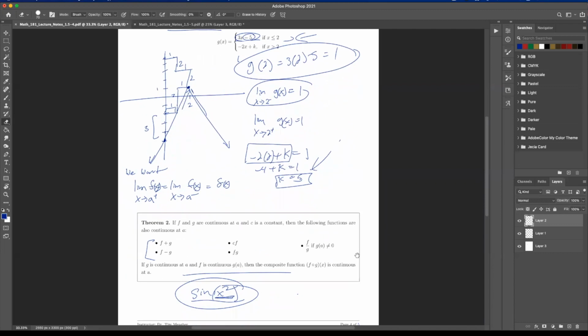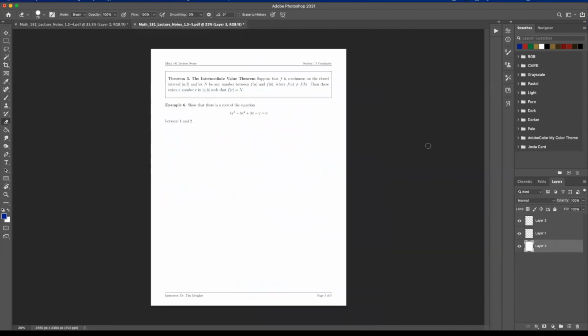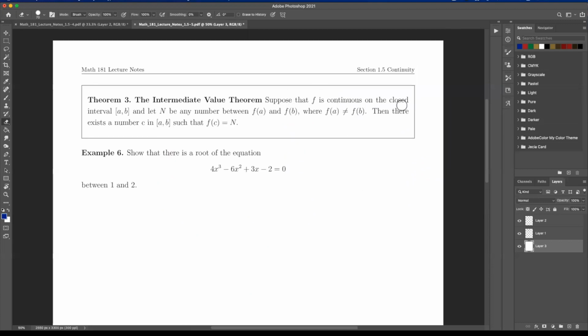All right, so all this continuity stuff produces a nice little theorem for us, which we call the intermediate value theorem. Suppose f is continuous on a closed interval from a to b, and let n be any number between f of a and f of b, where f of a does not equal f of b. Okay, if f of a equals f of b, it gets a little bit different. Then there exists a number c in this interval such that f of c equals n.